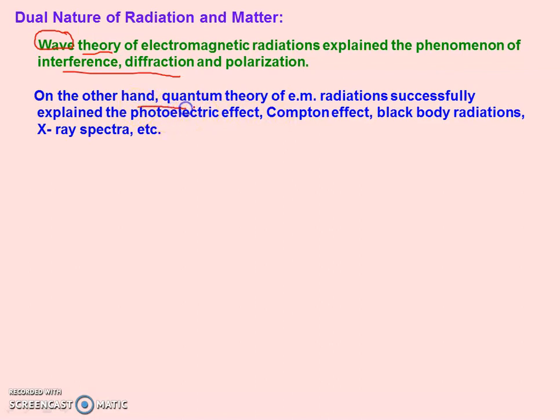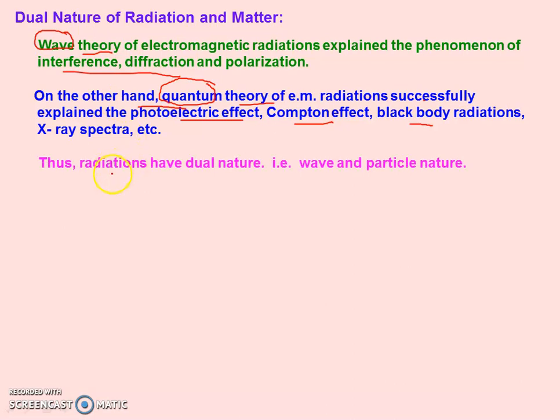The quantum theory successfully explains the phenomena of photoelectric effect, Compton effect, black body radiation, etc. It means light has particle nature as well as wave nature. So we can conclude that radiation has dual nature, wave nature as well as particle nature. So this is all about the dual nature of radiation.